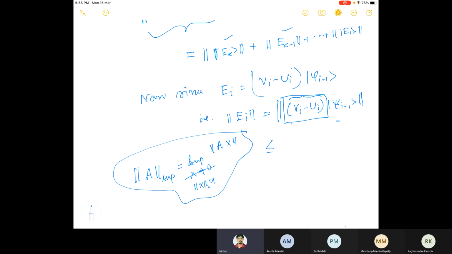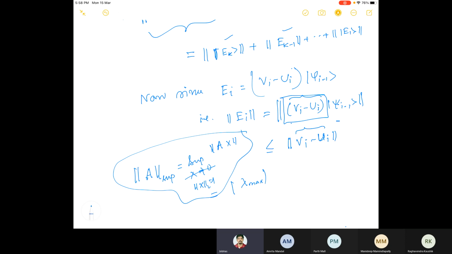So then we have this less equal to sup norm of Vi minus Ui. So this is exactly the error when you have implemented Ui through Vi. And this norm can be said to be the lambda max, which means the eigenvalue of maximum modulus.